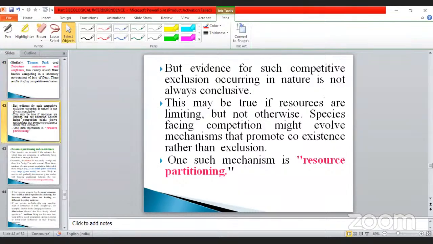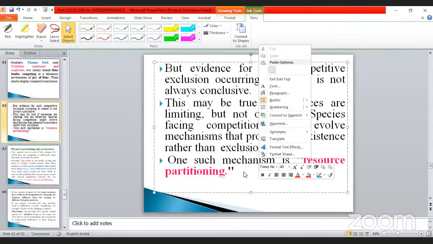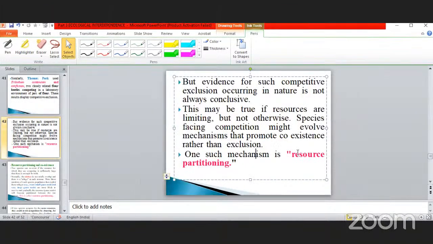But evidence for such competitive exclusion occurring in nature is not always conclusive. This may be true if resources are limiting. This is very, very important, meaning very little food, water, light, or whatever it may be, but not otherwise. Species facing competition might evolve mechanisms that promote coexistence rather than exclusion. One such mechanism is resource partitioning. This is also a very, very important point, my dear.